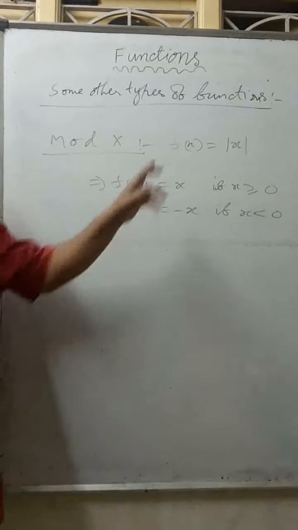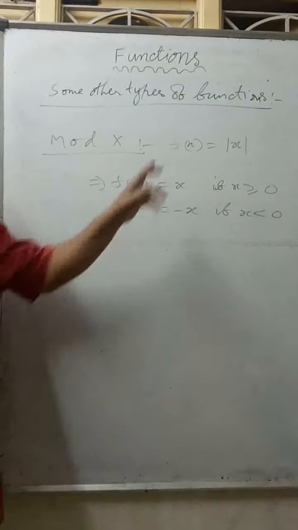We already know f of x equal to mod x. Mod x is always positive. Why is it always positive? f of x equal to plus x if x is greater than or equal to 0, f of x equal to minus x if x is less than 0. Such a function is called mod x. We already discussed the graph of mod x also. If you observe this, this is the graph of mod x.